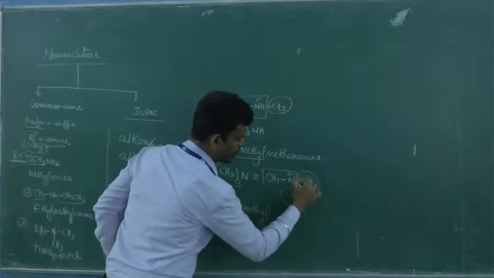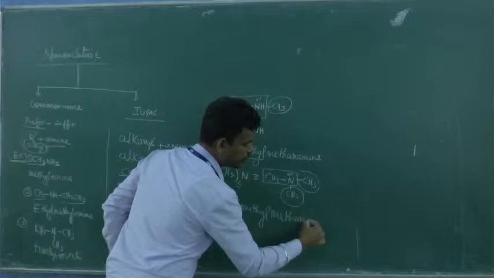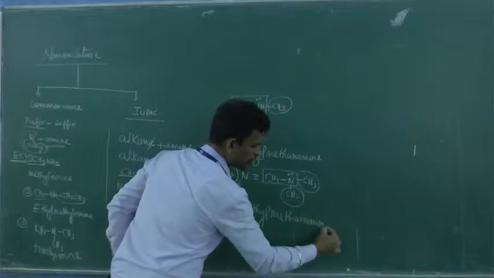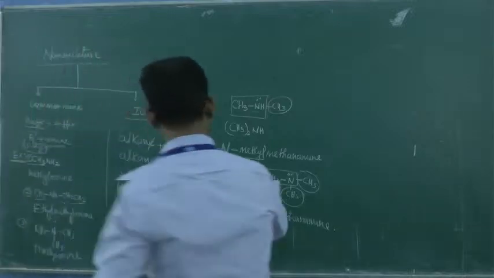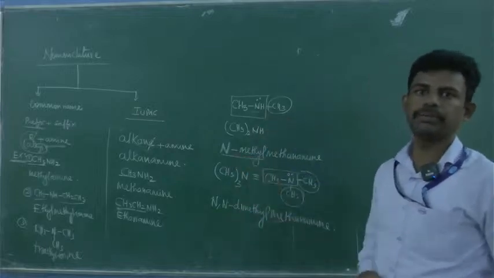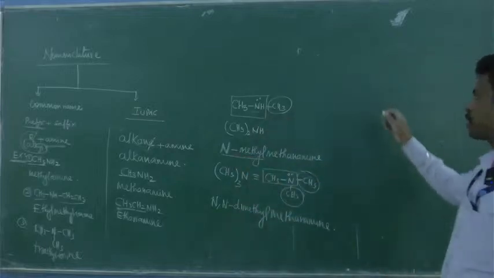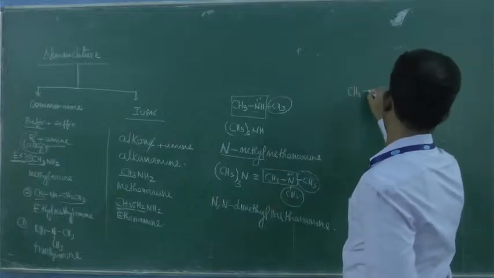What is remaining? Is this part there? It has one carbon, so it is going to be methanamine. Is it clear? So this is how you have to write. Do you understand? If there are 2 substituents, N appears 2 times. If there is one, N appears one time. Is it clear? Suppose there are 2 different substituents, for example, suppose